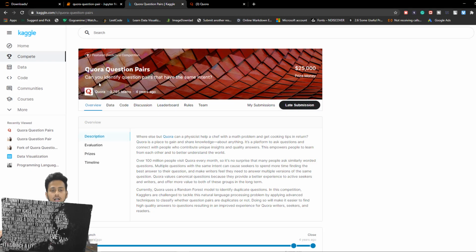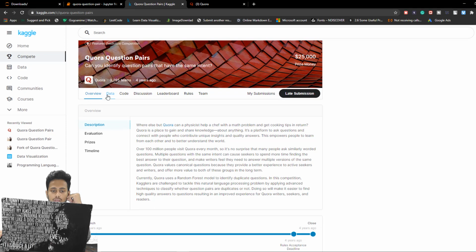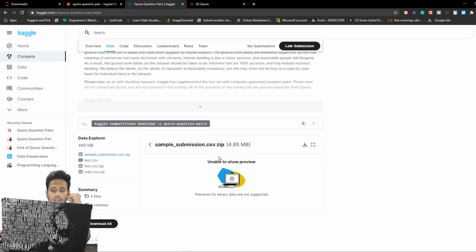So here you can see that we are on the Kaggle website. Kaggle is a wonderful website for getting data sets. This was a contest held by Quora, and this is the data set that we are also going to use. If you click on the data, you can see the data that we are going to use.